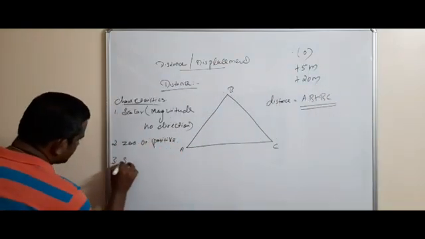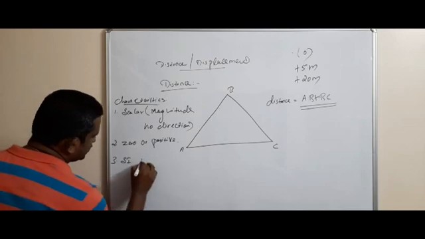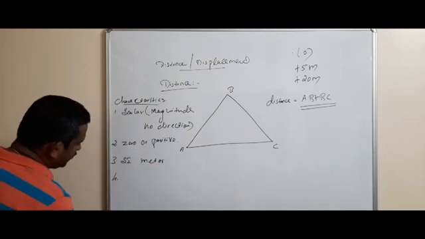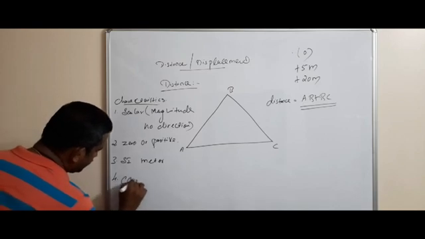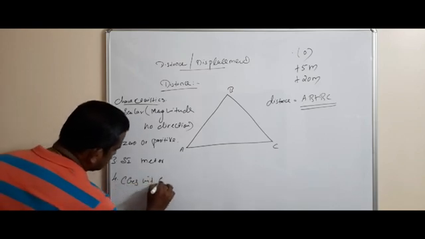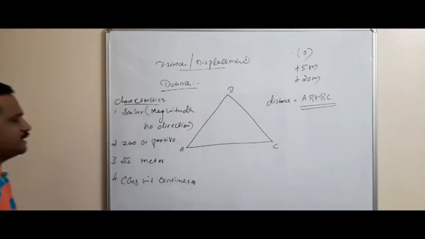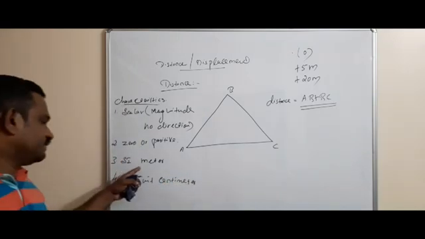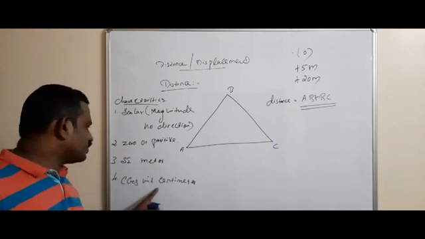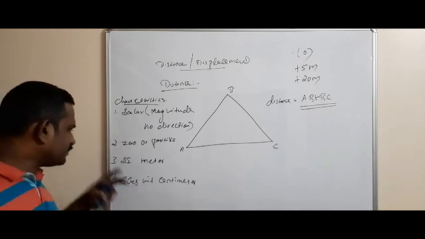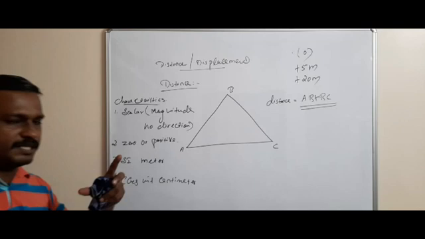Then three, the SI unit of distance is meter. Fourth, the CGS unit is centimeter. The different systems of units and measurement are in the first chapter.